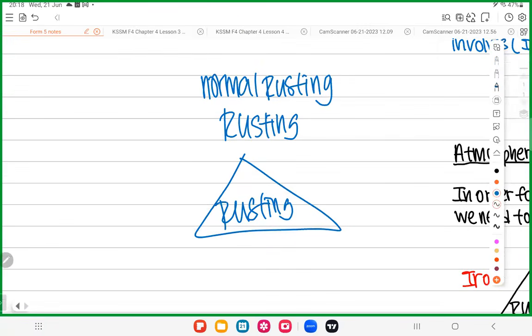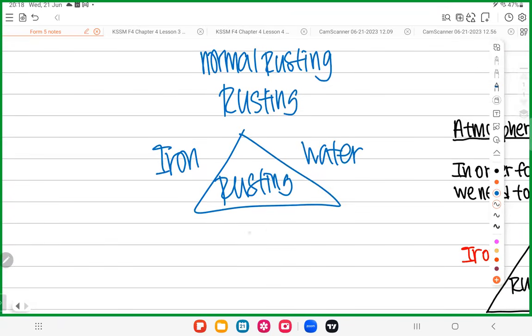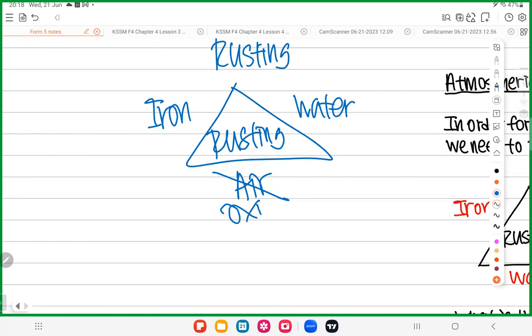The first one: if you want rusting to occur, you must have iron. No iron, how to rust? Am I right? Second, we also learned that rusting needs water, right? We learned this also in primary school. Last one, in primary school, we learned that rusting needs air. Now, are you taking UPSR now? No. You are taking the SPM paper. So for the SPM paper, I want all of you to change one thing: this air changes to oxygen.